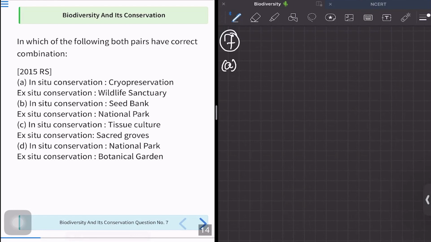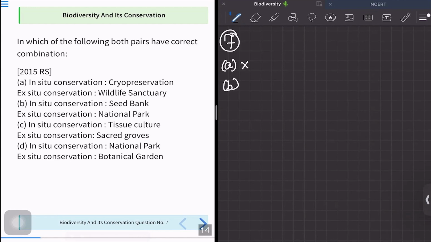Okay. So in the first option, it is saying the in situ conservation is cryopreservation. Right now, we have understood for cryopreservation, you are supposed to grow it in labs. And if the labs are involved, it means it is outside the natural habitat. Hence, it has to be ex situ and not in situ. So, option A is itself wrong there and there. Now, let us move to option number B.